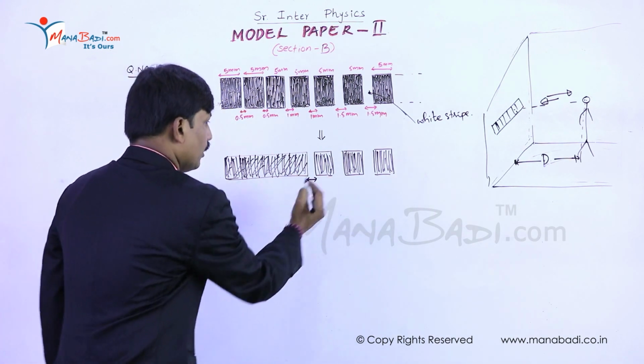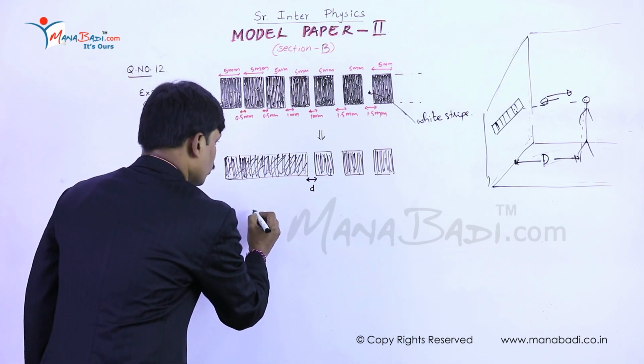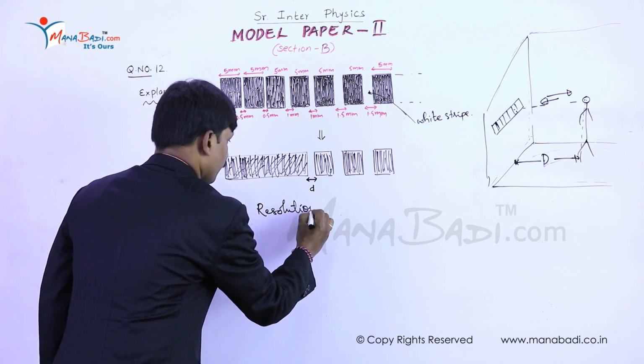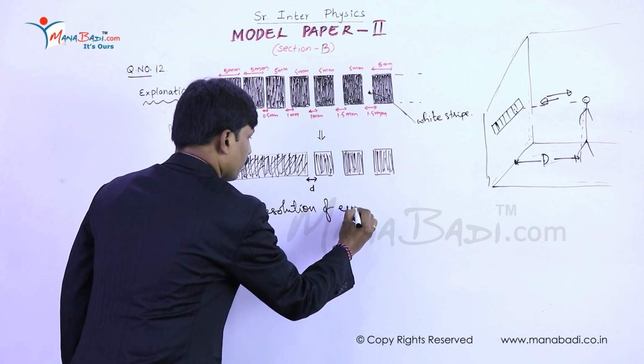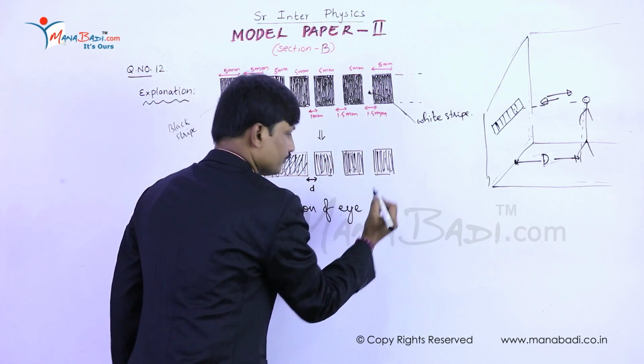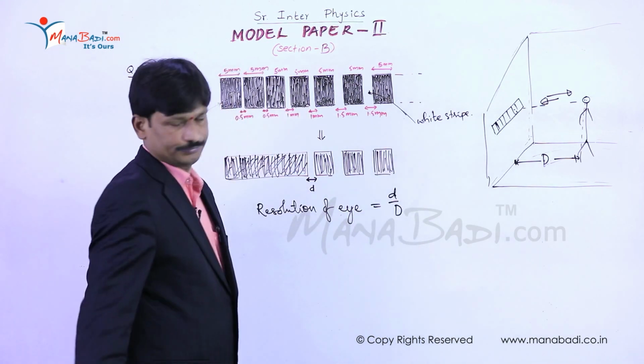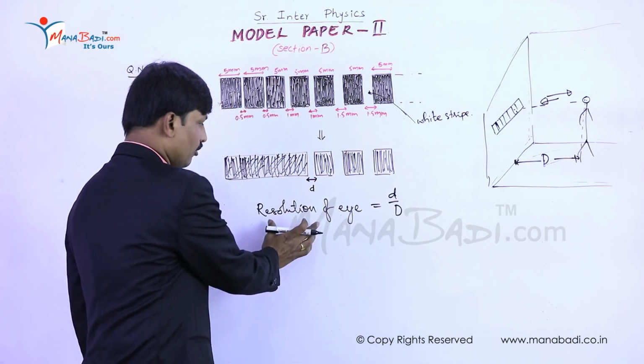Then the resolution of the eye is equal to small d by capital D. So this is the formula.